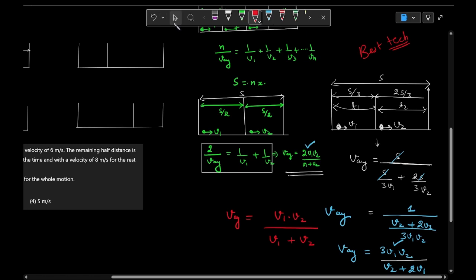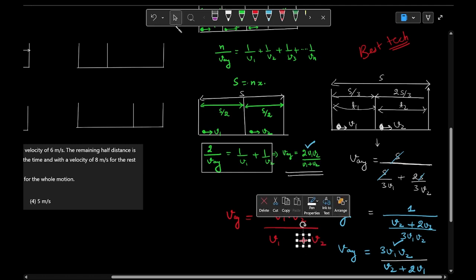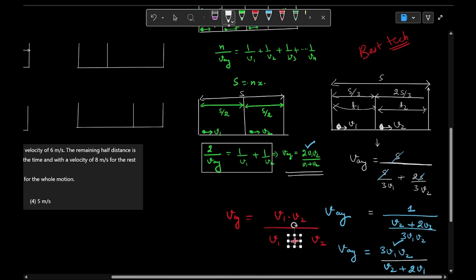This is the common format from which all the answers will come. I have told you that whenever you see questions like this, whether the total distance has been divided in equal parts or unequal parts, it doesn't matter at all. Whenever you see questions like this, you have to write this expression: v1 into v2 by v1 plus v2.